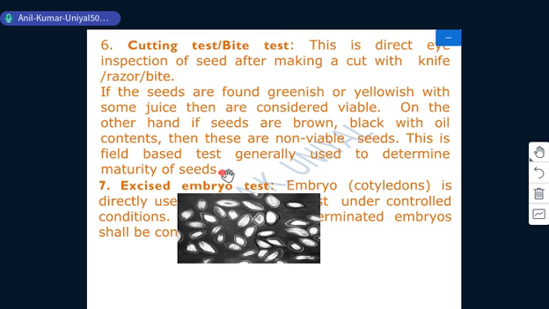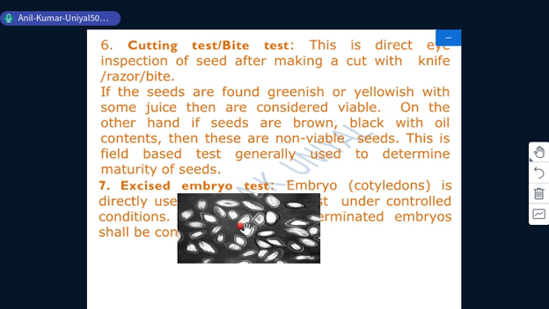Then we have the next viability test, that is the excised embryo test. Here the slide is somewhat disturbed due to the conversion of PDF from PPT. That's why this picture is for a different test of viability, under a different heading, or it is overlapped here, but it's okay, I will describe the things.